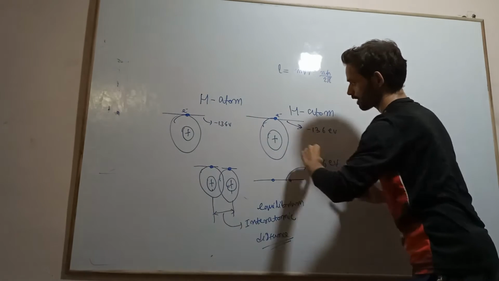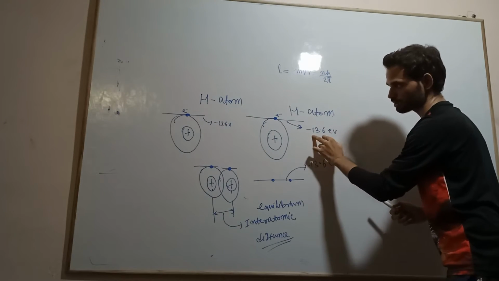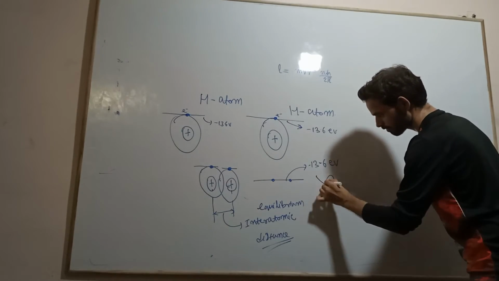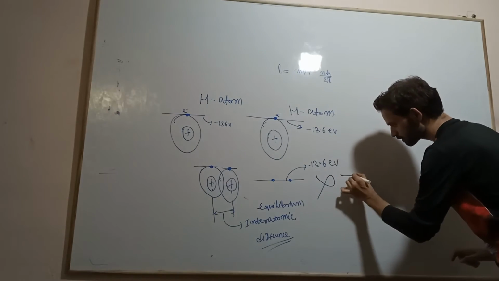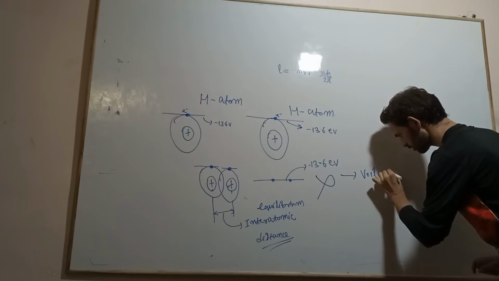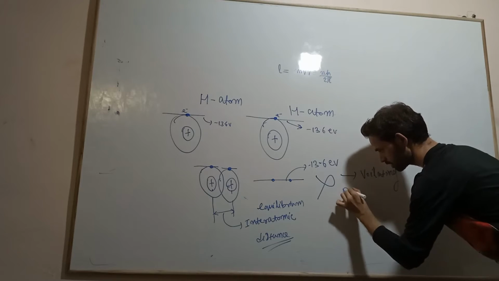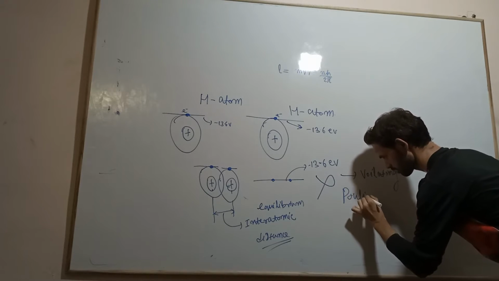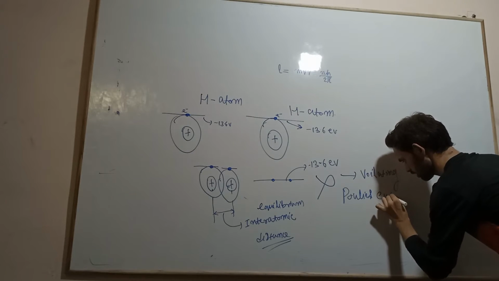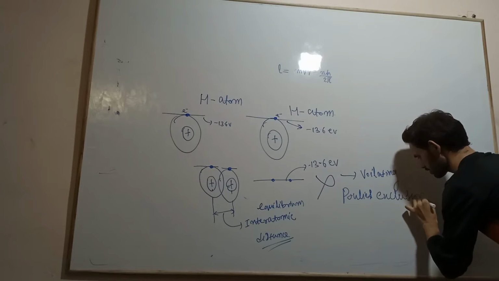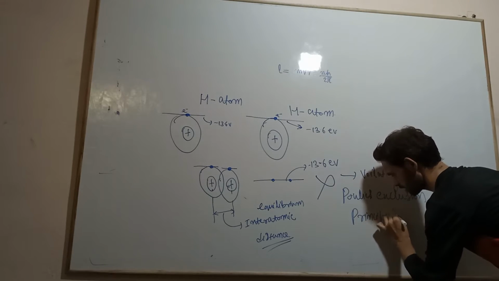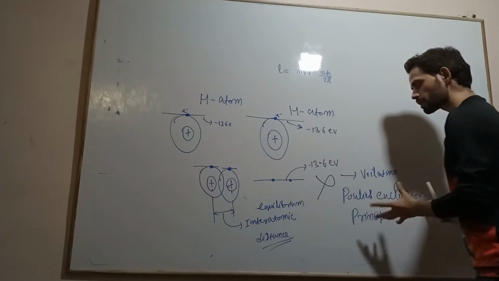When they are very far away, that time this is minus 13.6, minus 13.6, then it should be like this, but it is wrong. Why is it wrong? Because it is violating Pauli's exclusion principle.